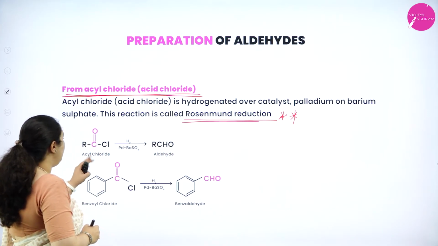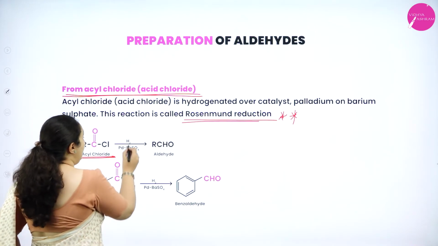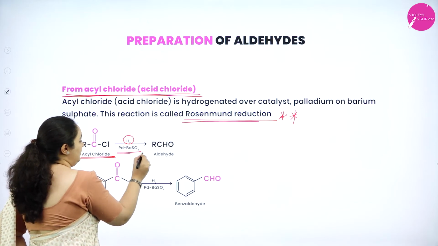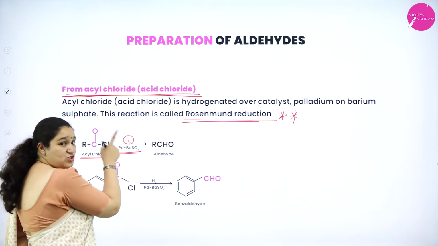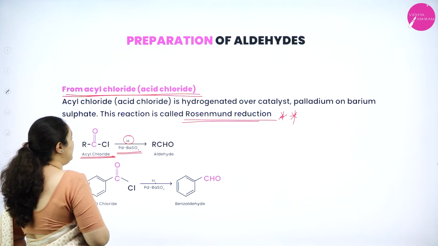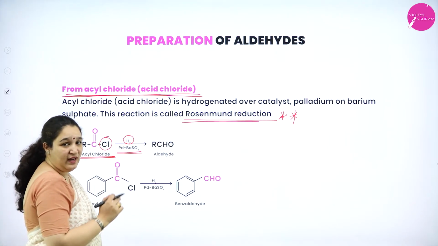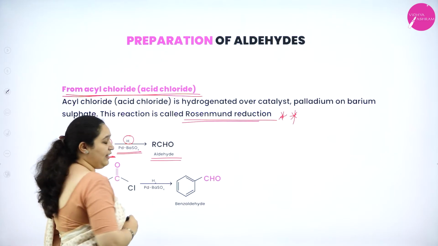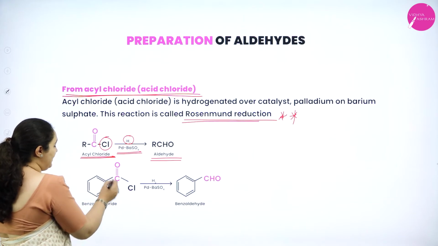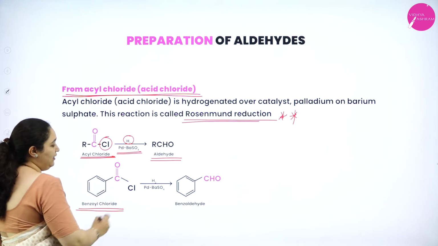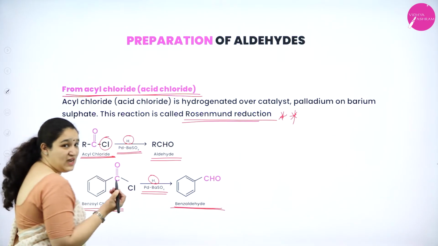So what are we taking? We are taking acyl chloride, RCOCl, and hydrogen gas is passed with palladium and barium sulfate, that is reduction. What will happen here? One hydrogen with Cl will go as HCl and the other hydrogen will get attached here to give an aldehyde. When the R group is a benzene group, it is benzoyl chloride with hydrogen, palladium and barium sulfate, you will get benzaldehyde.